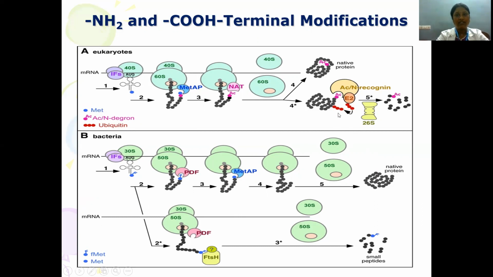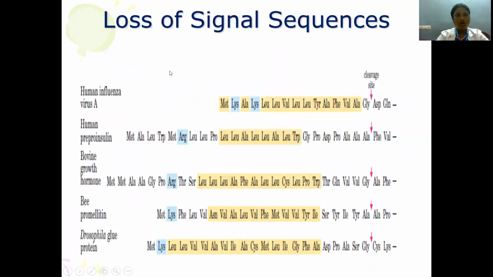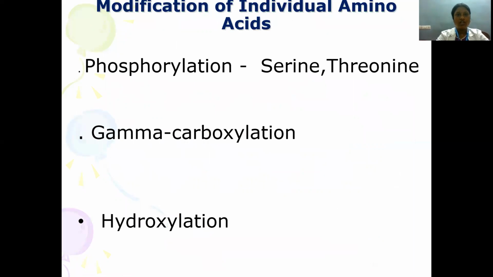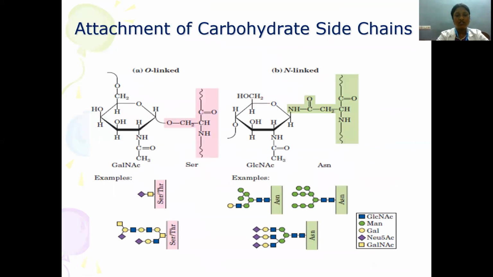If ubiquitin is attached, the protein is subjected to proteolytic cleavage inside the proteasome in eukaryotes. There is also methionine removal, capping at the amino end, and loss of signal sequence, which are post-translational modifications. Then there is modification of individual amino acids: phosphorylation of serine and threonine can happen. Gamma carboxylation and hydroxylation also happen, which also come under post-translational modification.